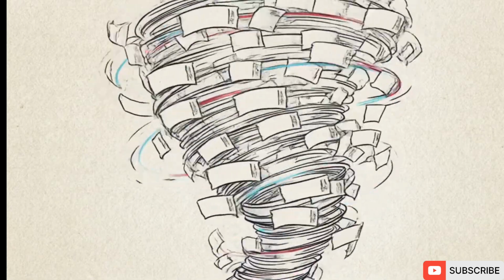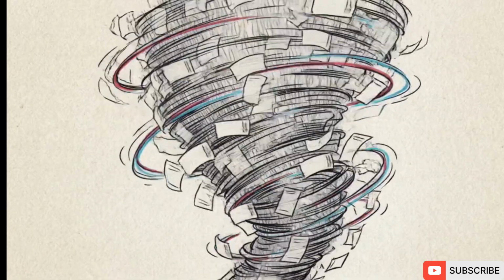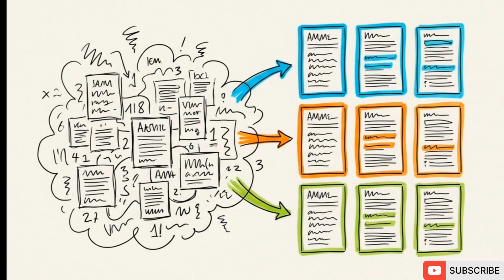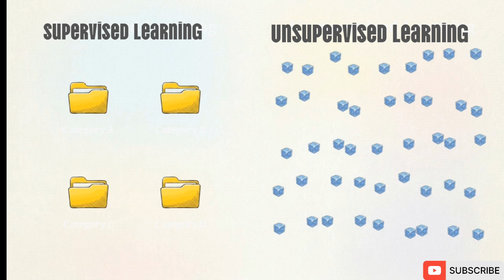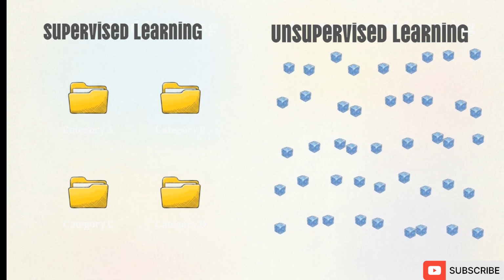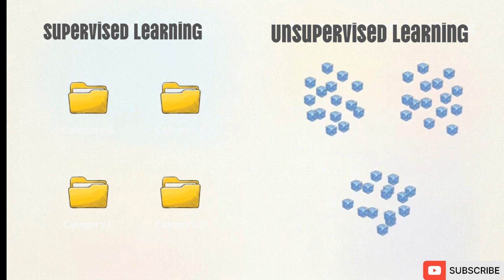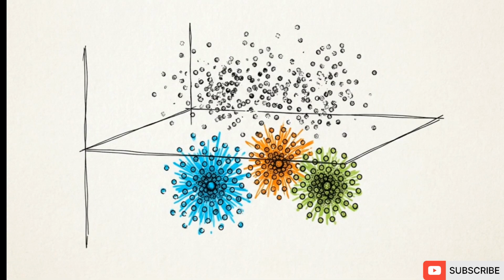Often, you will face massive amounts of raw, untagged data, like thousands of unstructured customer purchase histories. When labels are entirely absent, you apply unsupervised learning to organize the noise. Notice the contrast on the screen. Unlike the explicitly labeled folders on the left, the right side shows unsupervised learning in action. The system identifies hidden patterns and automatically clusters the unstructured data into related groups. When you don't know exactly what you are looking for, unsupervised learning parses raw data and returns structured, actionable categories.